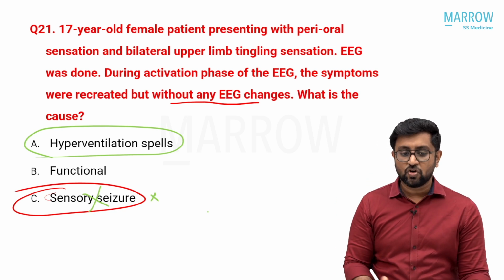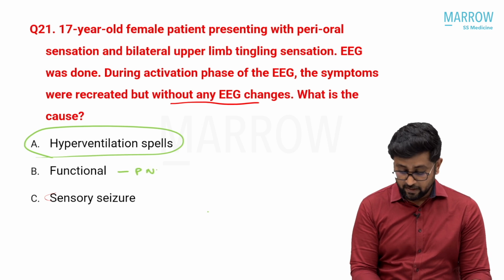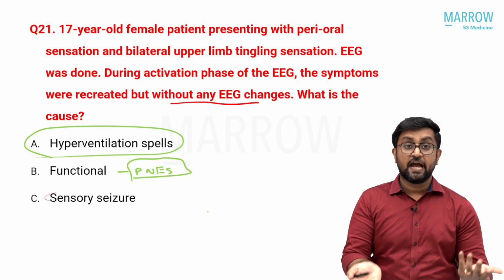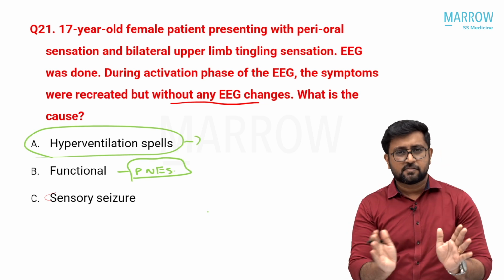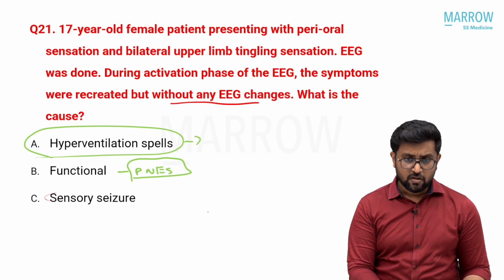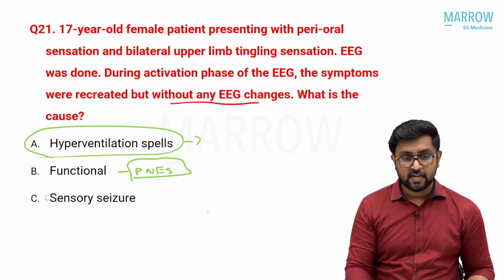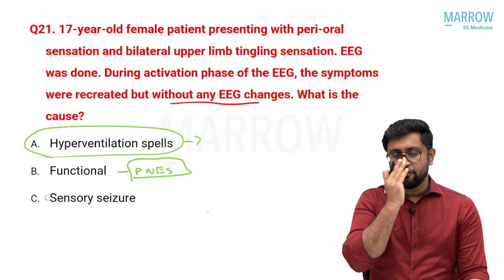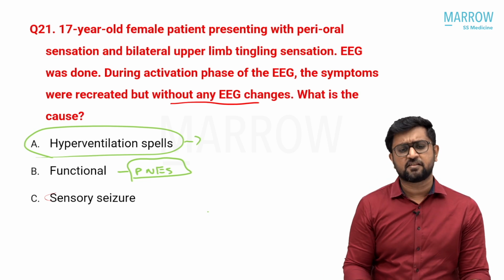So functional neurology is a different thing where you get a PNES, paroxysmal psychogenic non-epileptiform seizures, which demonstrate like a seizure. That can be functional. But hyperventilation spells is somewhere in between. So among the options there could be a confusion, but I think the best answer is hyperventilation spells, because the definition of functional is slightly different. So this is again an ambiguous question, but I feel the answer is hyperventilation spells.